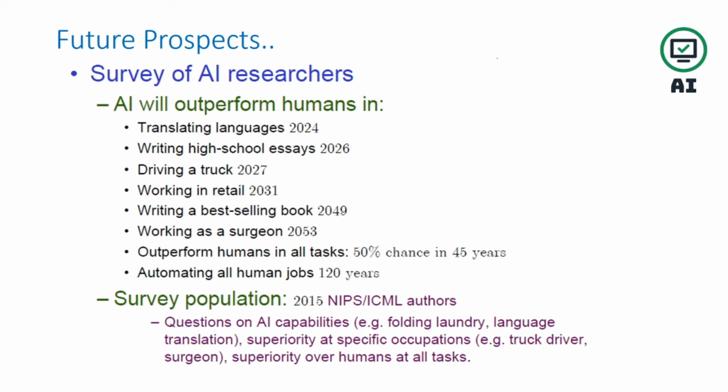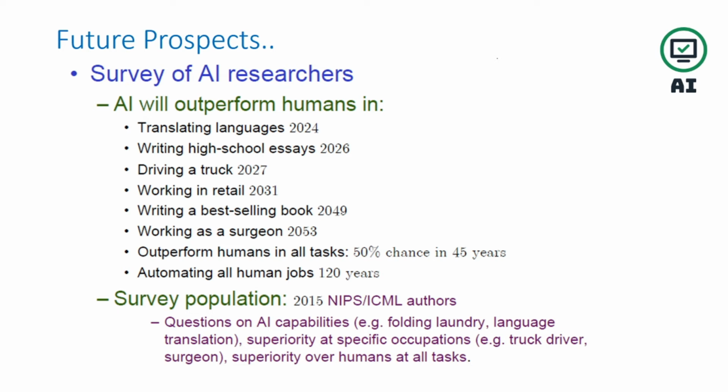So a machine learning model will be there, and that model will write an essay. In front of that model the students will be there, and the essay competition will take place, and then the model will win. 2026, driving a truck, this can also be achieved in 2027.